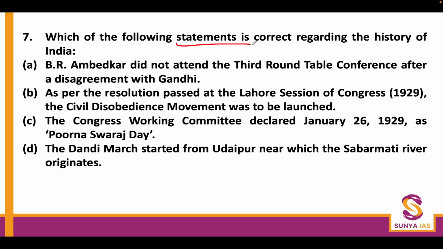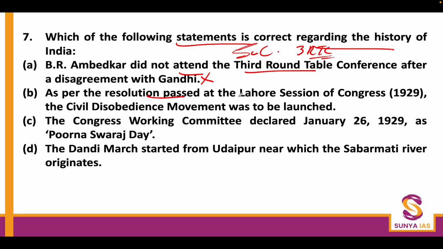Which of the following statements is correct regarding the history of India? B.R. Ambedkar did not attend the third Roundtable Conference after a disagreement with Gandhi. This is wrong. B.R. Ambedkar was in the initial phase of his political life, and at this time he was attending almost all the meetings where he got an opportunity to make a representation for the depressed classes. He met the Simon Commission also, and he was available at all three Roundtable Conferences.